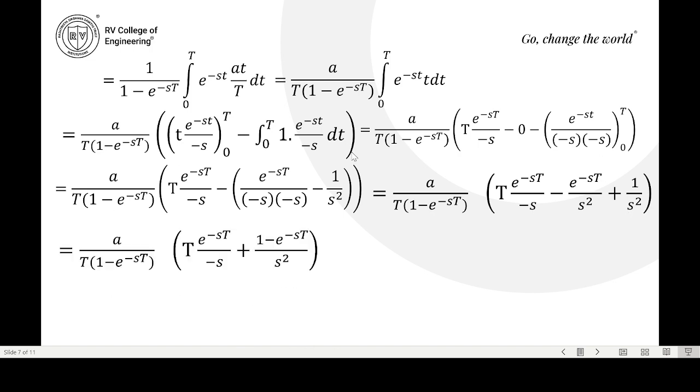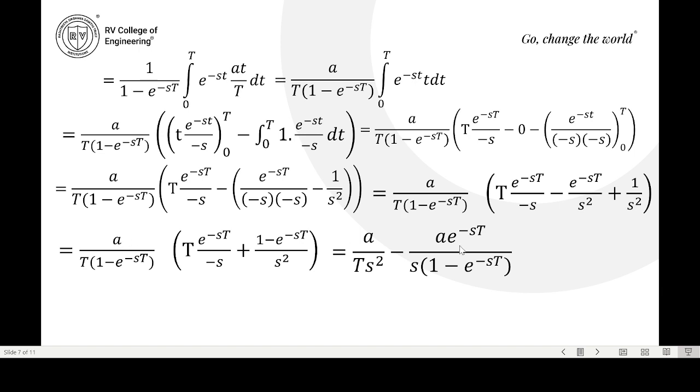So this you can write as A by T, 1 minus e power minus st, t e power minus st by minus s, and this if you collect together, you can write it as 1 minus e power minus st by s square. If I take this term inside, you will get first term into this. If I do A into t, t you can cancel.